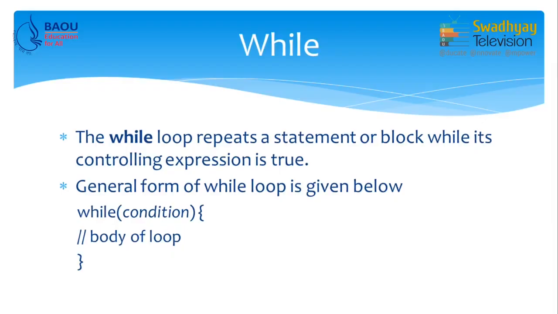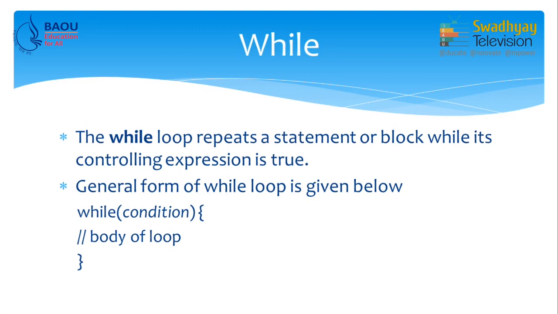So, we will start with the while loop statement. The first loop is the while loop. The while loop repeats a statement or block while its controlling expression is true. You can see the general form of the while loop on screen.